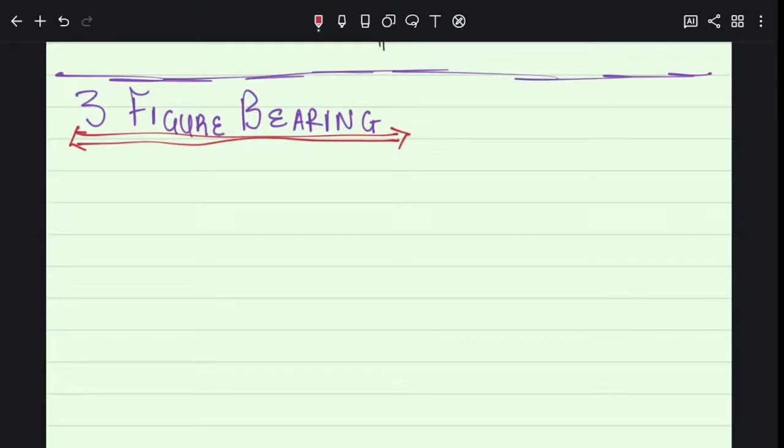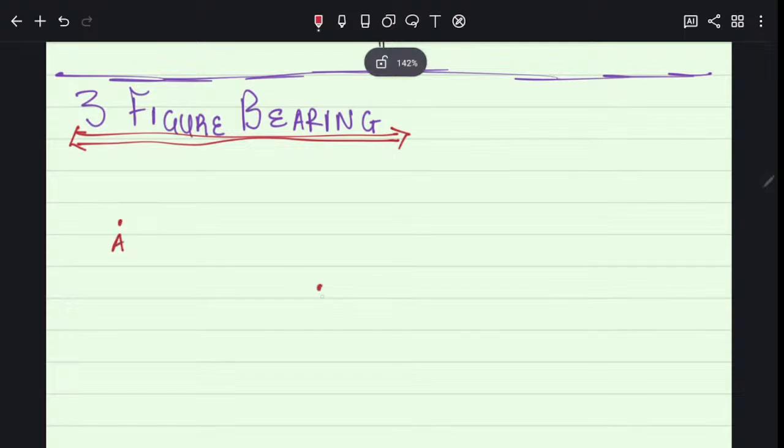So listen, when I want to find the bearing, I want to find how I can move from one place to go to another. This is what pilots are using. Bearing. How do you come from one location to another? Now, for you to know how to come from one location to another, there has to be a line that joins.